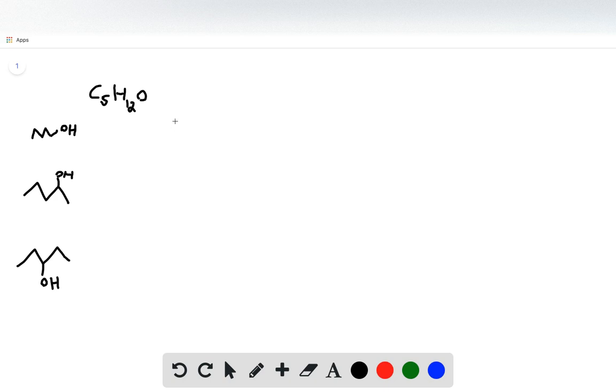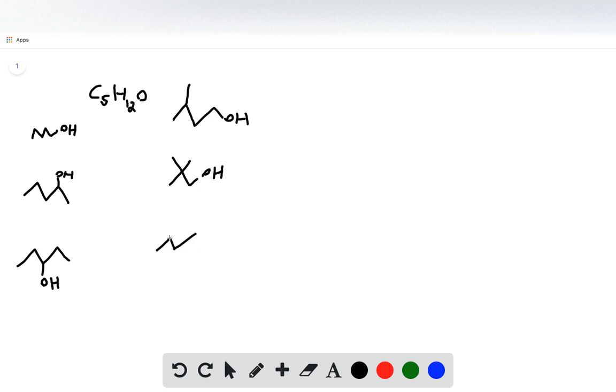So if I were to draw something that has a parent chain of 4 carbons, so 1, 2, 3, 4, I can add the hydroxide here, but now we need an extra carbon, so I can just arbitrarily place it here on carbon number 3. So using that same logic, I can now reduce the parent chain to 3 carbons, add my hydroxyl group, and then I can add those 2 extra carbons as a 2,2-dimethyl functional group.